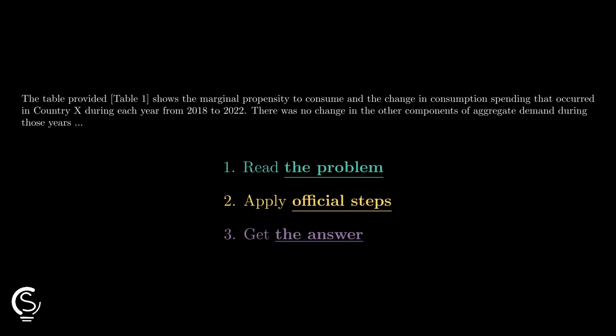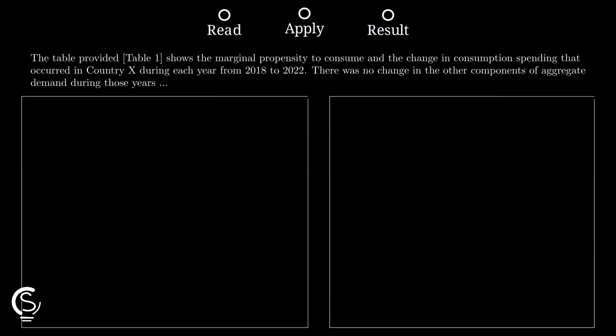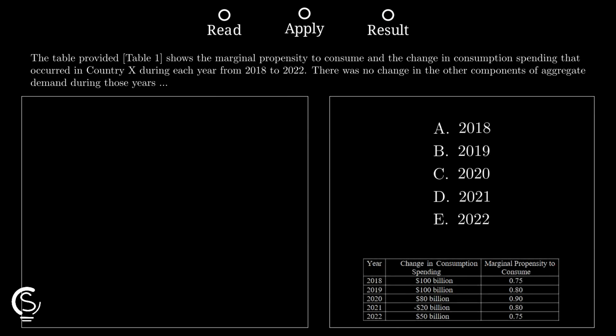Finding the biggest real GDP impact is all about the multiplier, and this one is quick if you compare how consumption changes ripple through output. Start with the idea that a change in real GDP depends on the spending multiplier times the change in consumption, so we are looking for the year with the largest total effect.